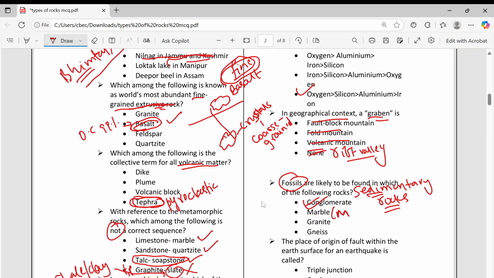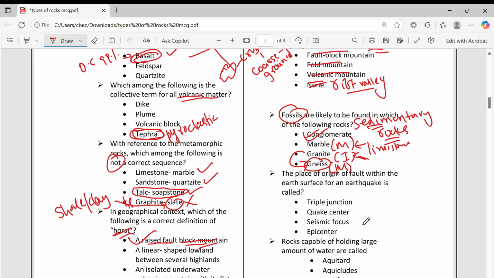Marble is a metamorphic rock, granite is an igneous rock. Marble comes from limestone. From granite comes gneiss, which is a metamorphic rock.